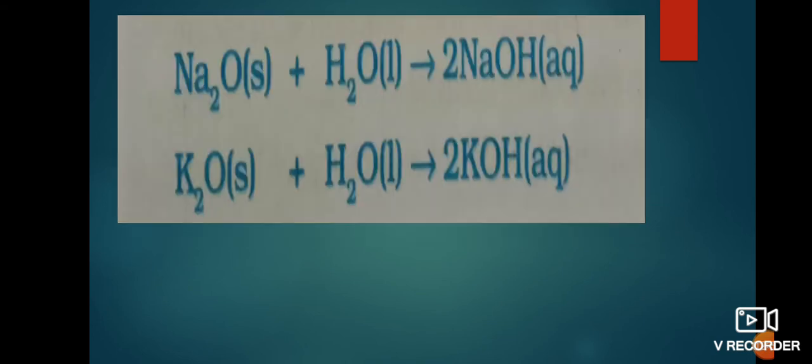Next, some metallic oxides are insoluble in water, but some of them dissolve in water to form alkalis. Here, I just take sodium oxide and potassium oxide. These two metallic oxides dissolve in water and form alkalis, nothing but hydroxides. Means sodium oxide reacts with water to form sodium hydroxide. Potassium oxide reacts with water to form potassium hydroxide. Some metallic oxides are dissolved in water, some of them are insoluble in water. Here, sodium and potassium oxides react with water and form sodium hydroxide and potassium hydroxide respectively.